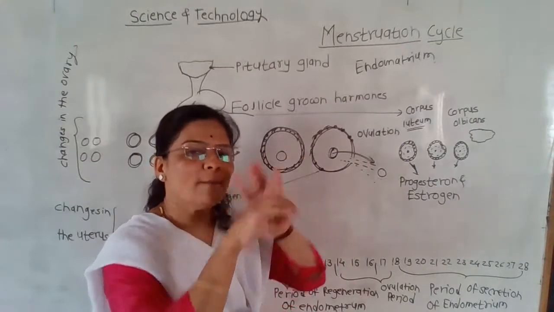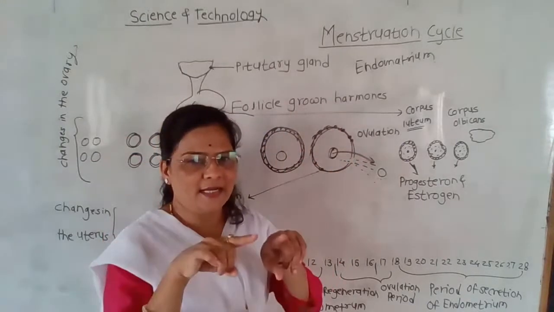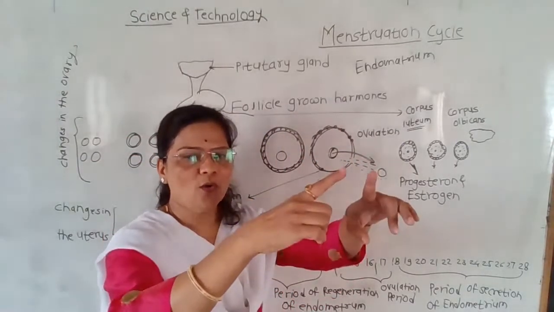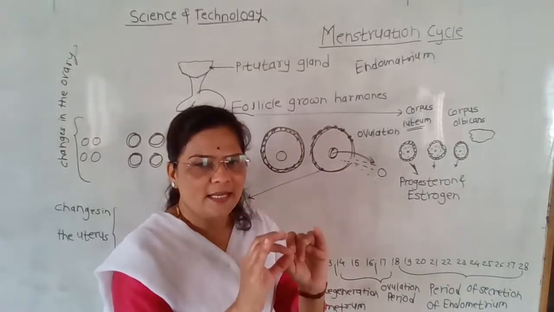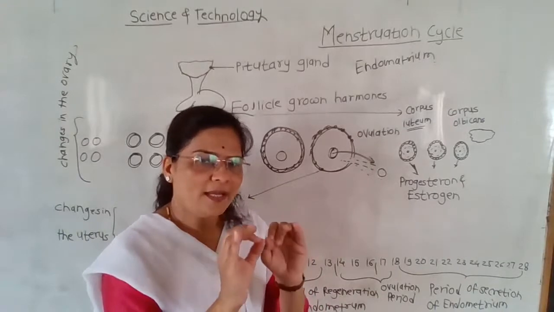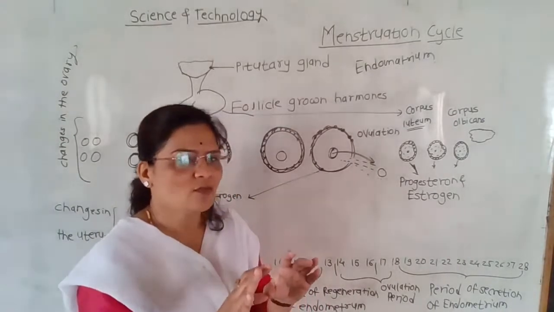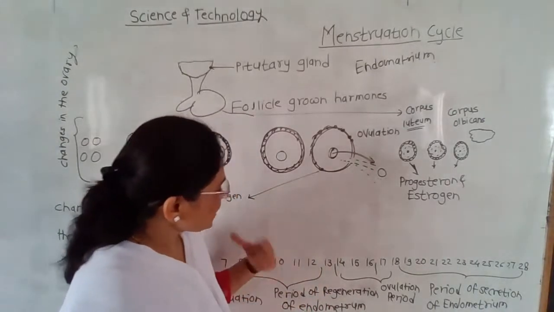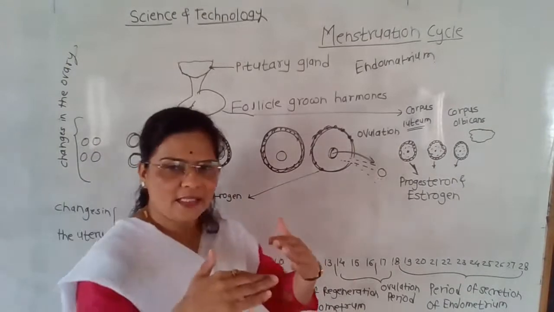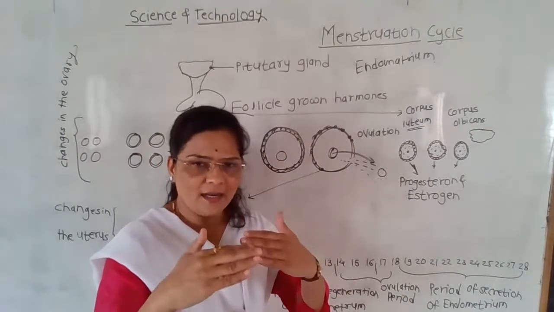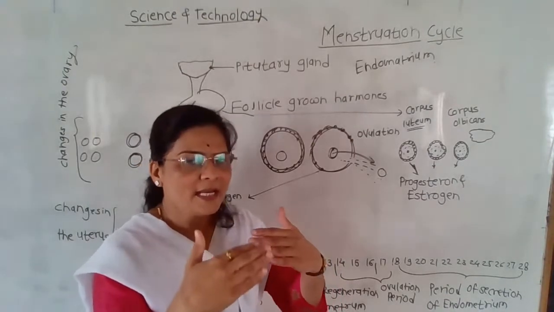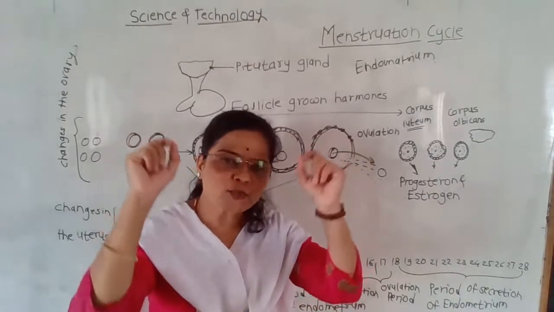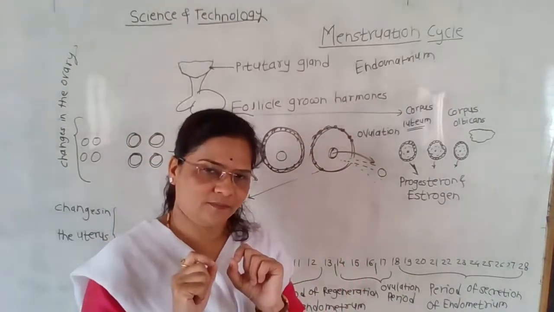Otherwise, all the matter inside the uterus is thrown out through the opening of the vagina, and all the content is released along with the blood, and bleeding takes place. And whenever there is a pregnancy, there is a temporary stoppage of menstruation.